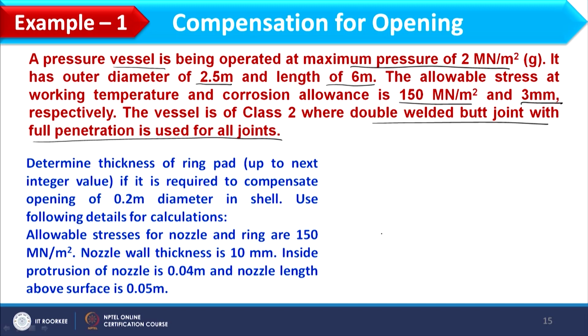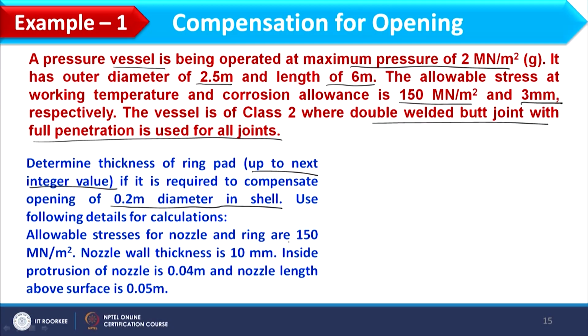What we need to find is to determine the thickness of ring pad up to the next integer value, if it is required to compensate an opening of 0.2 meter diameter in the shell. So the opening is 0.2 meter and I have to examine whether compensation is required or not, because the maximum value of opening available in the graph is 0.2. So here we need to examine whether compensation is required or not.